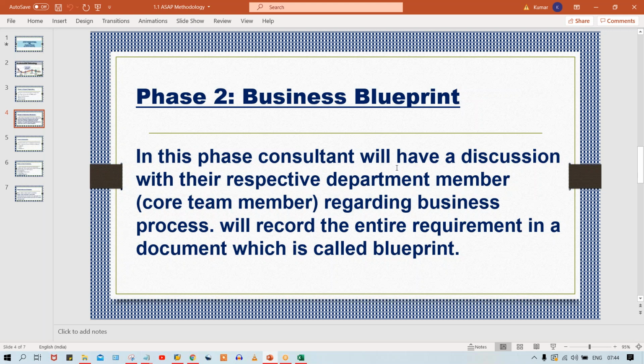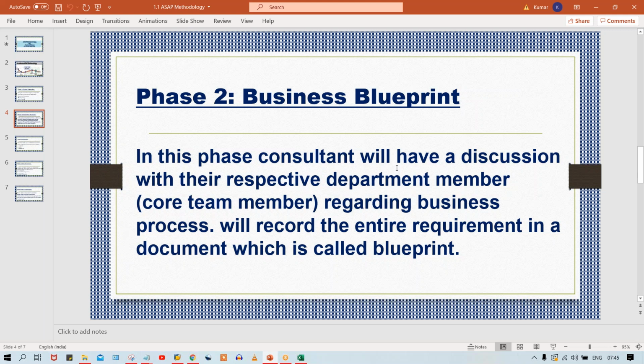In the finance department also, let's suppose a total of 200 employees are there. It doesn't mean that we are going to discuss one by one with every person. So Tata Motor is going to deploy a particular person from the finance department, saying that this person is going to represent the entire finance department. One expert, one senior guy will be there from the finance department. Whoever has been deployed by Tata Motor is the front face, and this person is going to represent the entire finance module, right? That person is called core team member.